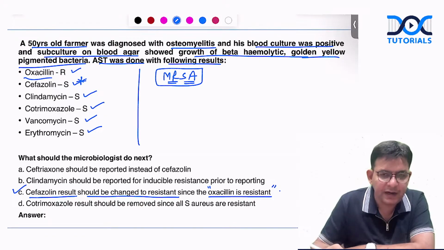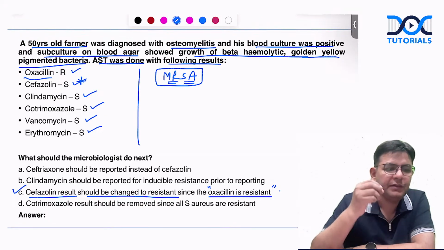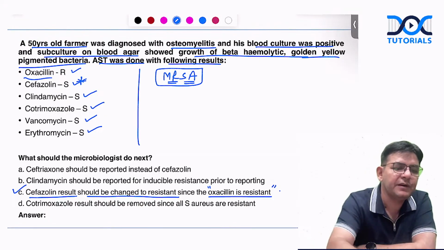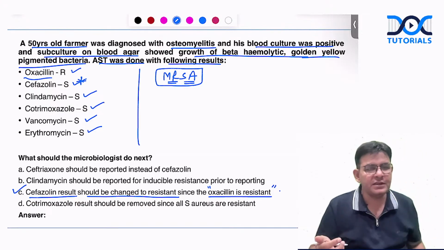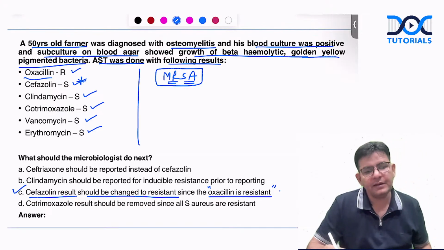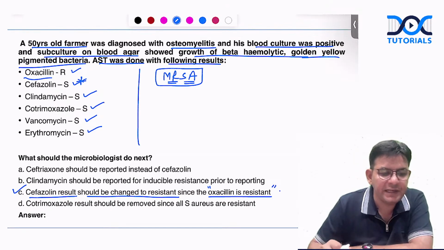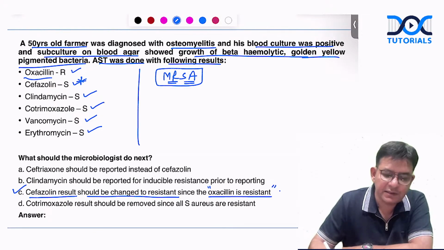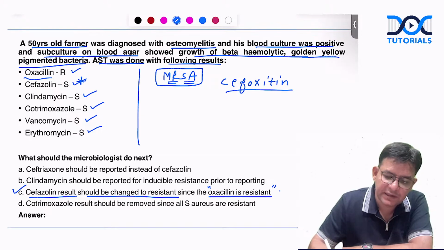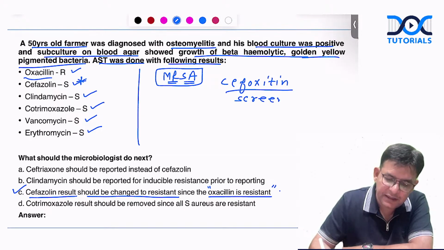And if I ask you here, can you tell me which other test we do for this particular one that is better than the oxacillin even? Can you tell me in the comment section for the MRSA, which other drug screening test is being done? Yes. So that is cefoxitin, guys. That is the cefoxitin screening test. This is better than the oxacillin one.